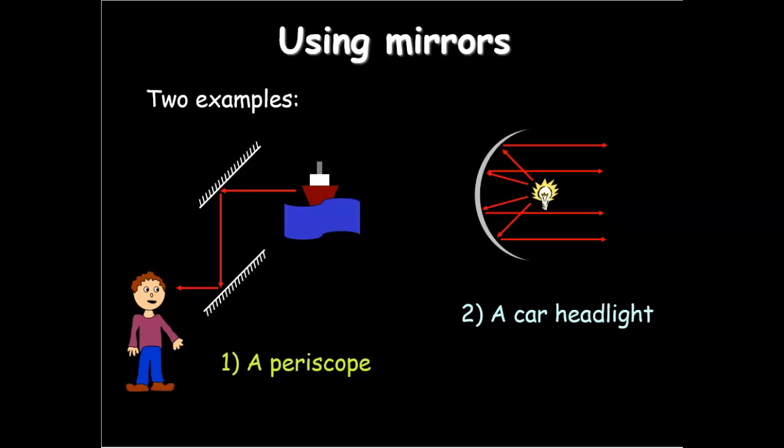When we use mirrors, there are two different examples. Think of a periscope, which is like a binocular, where you're looking in, but the mirror is angled up so that you can see different objects. Or did you know that car headlights are bent because they reflect the light out in many different directions, so that way more things are being seen? That's how it goes from your low beams to your high beams.